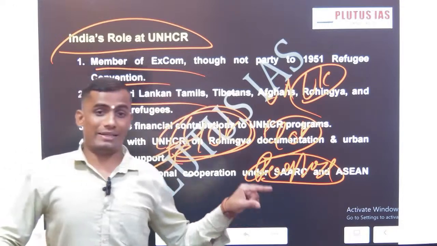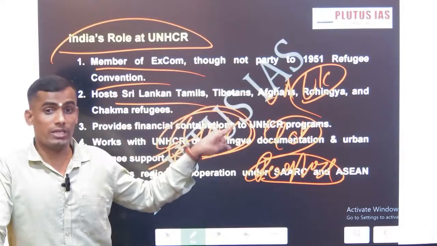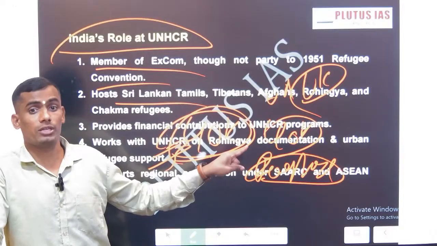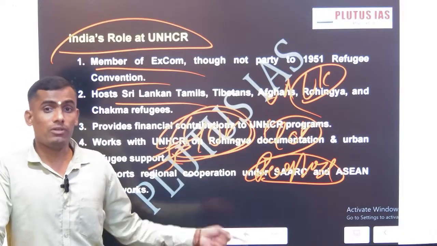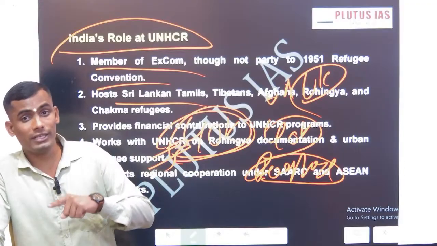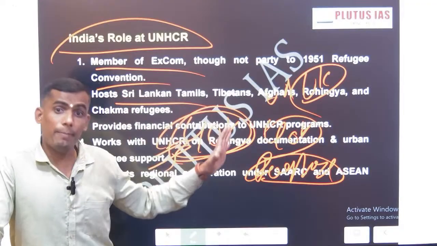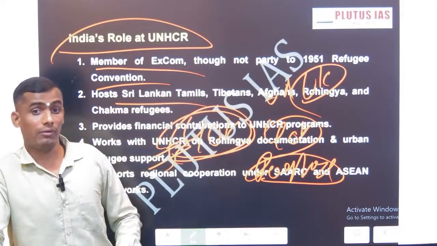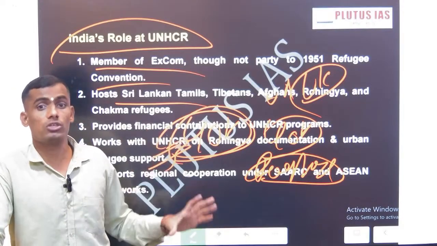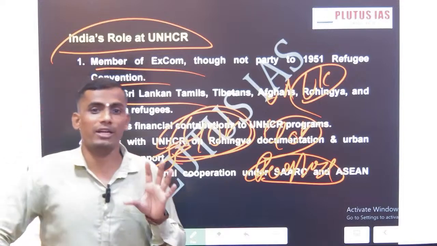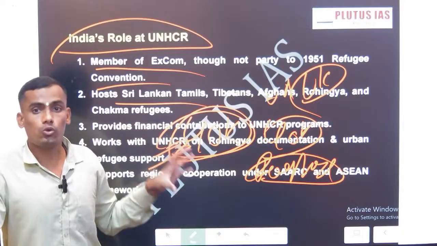And this is the dichotomy of the present system, the hypocrisy of Western countries. The UK, our colonial master, is enacting a law to transfer its refugees and migrants to another territory, and not accepting refugees, despite being a member of the UN Refugee Convention. And India, though not a member of the UN Refugee Convention, accepted 40,000 Rohingya people on humanitarian grounds. This is our policy of Vasudhaiva Kutumbakam.